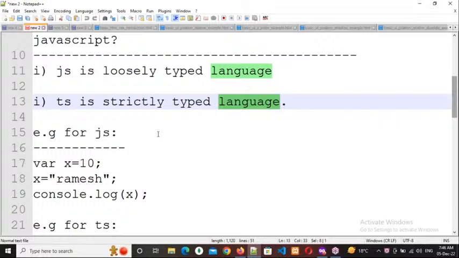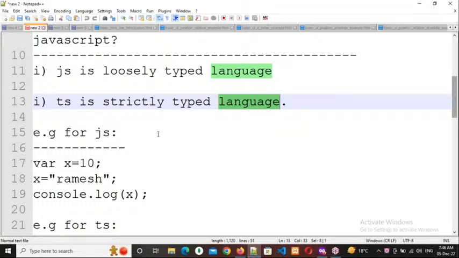Whenever you are dealing with the data, it should be assigned to a variable. Whenever you declare a variable, at that time only, you need to tell what type of data it should accept. That is in the strictly typed languages, but in the loosely typed languages, no need to tell.